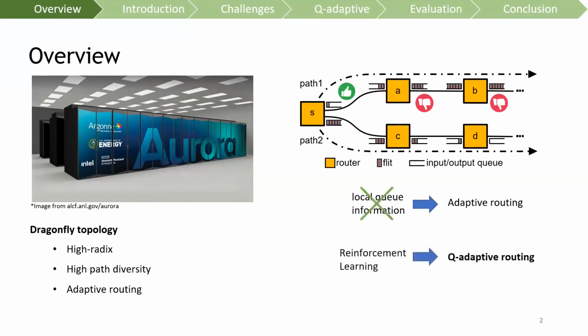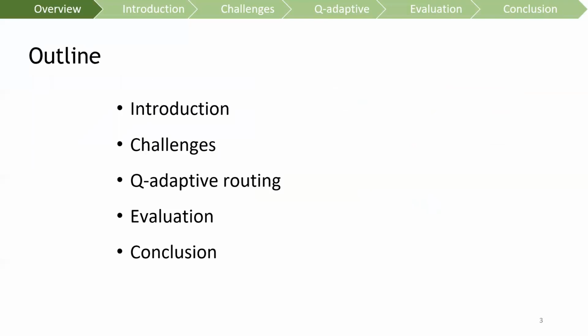In this work, instead of routing based on local information, we propose Q-adaptive routing, a reinforcement learning-based solution that enables routers to learn autonomously about network conditions and forward packet using the minimum time. In the following sections, we discuss Dragonfly topologies and these routing algorithms. We summarize the challenges for designing an efficient routing solution and present the detail of Q-adaptive routing, followed by the evaluation section and a conclusion section.